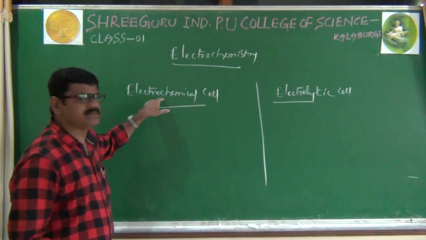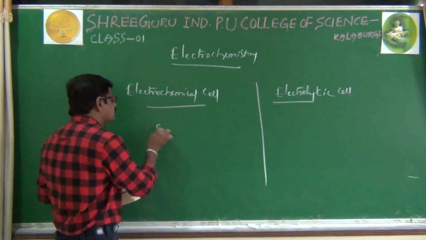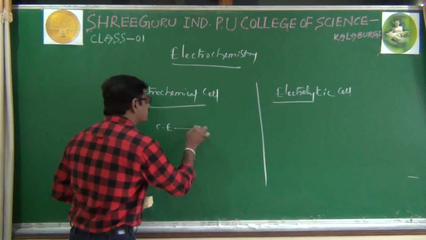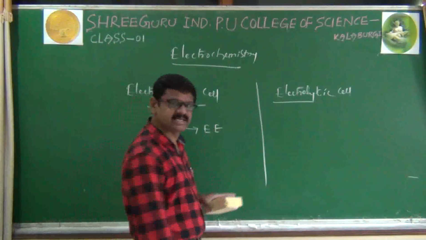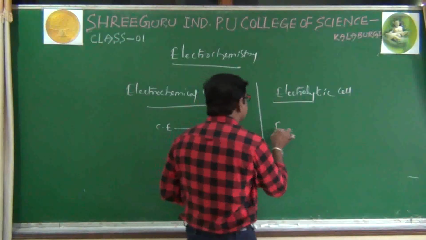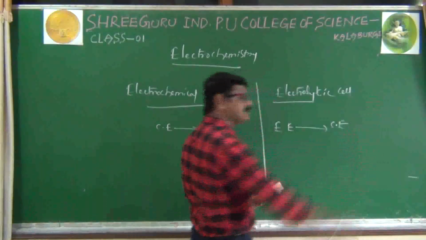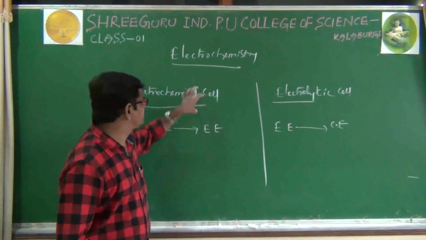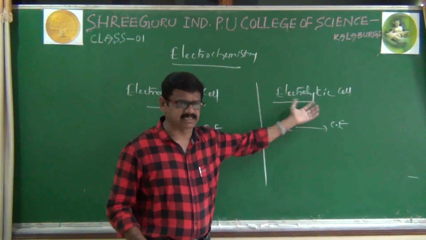Then in an electrochemical cell, what happens? Very simple. In an electrochemical cell, chemical energy will be converted into electrical energy. In an electrolytic cell, what happens? Reverse. Electrical energy is converted into chemical energy. That's all. First, we will discuss the electrochemical cell. Later, we will discuss the electrolytic cell.